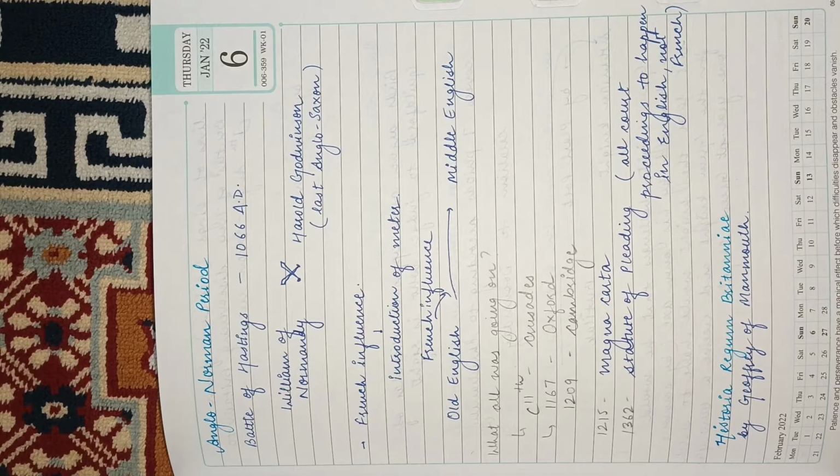Okay, so let's start from the very basic thing. What do you mean by the term Angle or Anglo? We just talked about in the previous video that Angles, Saxons and Jutes were the Germanic tribes who came in from the Scandinavian countries. They came and settled in England, and England took its name from Angle land, the Angles, right? So from Angle land came the name England. So now that has been associated with England. Angle and England, they kind of go together.